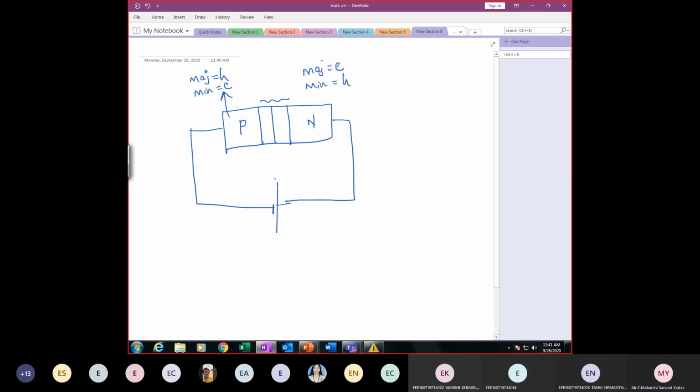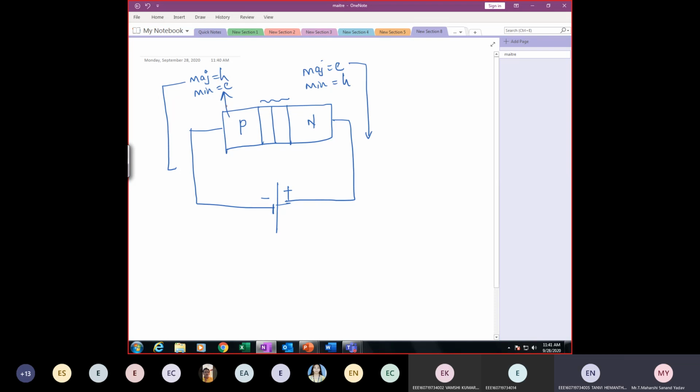Because of this reverse bias, what will happen? For majority carriers, attract or repel? Attract. So they will come towards this position. Here also, negative and positive are getting attracted. Now, what will happen to minority carriers?